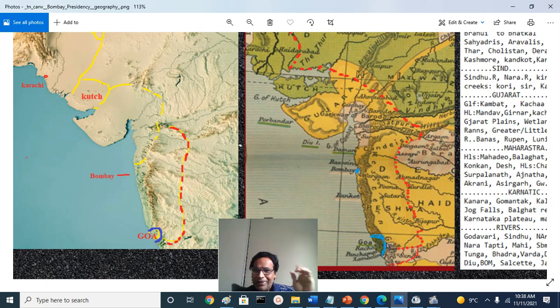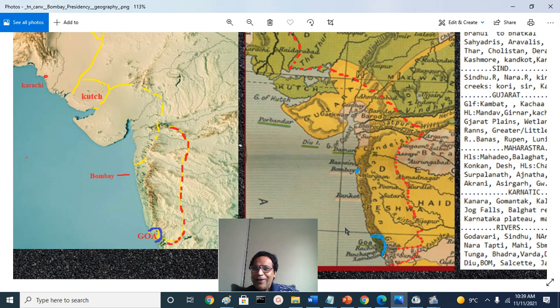You can look at it. So that is about Diu Island. That is somewhere here off the coast of Junagadh district and Amreli district. It is a fascinating island and a port city, Diu, under Portuguese control.